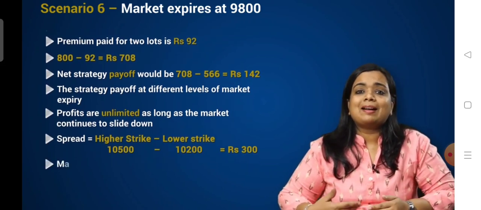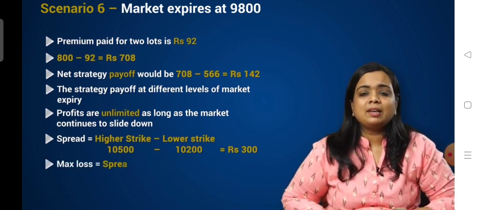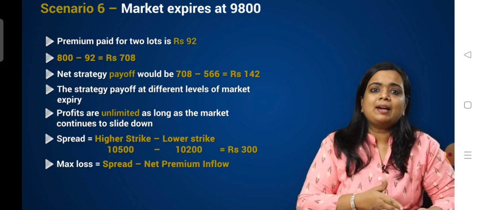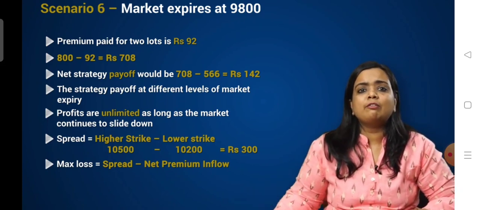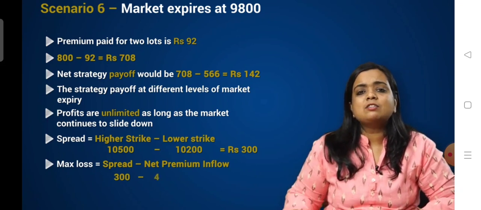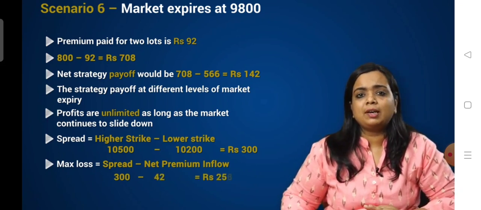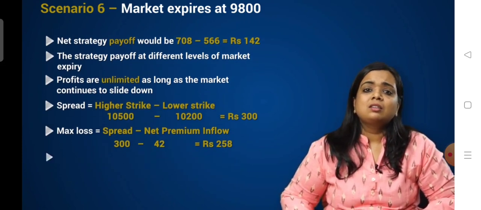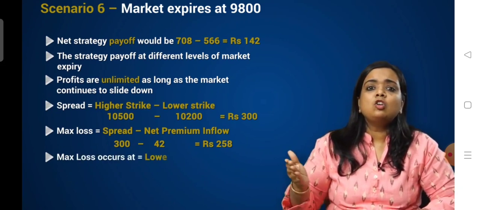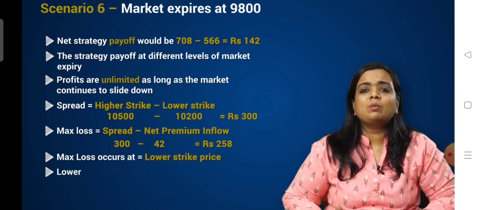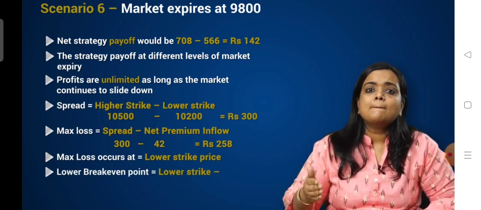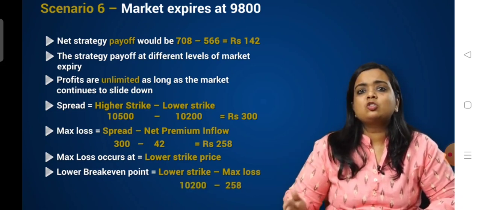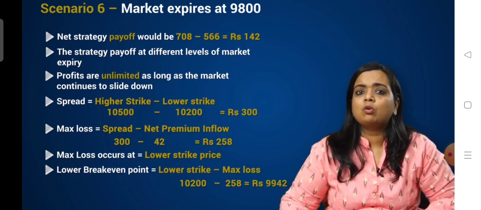How do we calculate the maximum loss of this strategy? We simply deduct the net premium inflow from the spread. That is spread minus the net premium inflow, which is 300 rupees minus 42, which is equal to 258 in our example. When does the maximum loss occur? This maximum loss will occur at the lower strike price. The lower break-even point will be lower strike minus the maximum loss, which is 10,200 minus 258, which is 9,942.